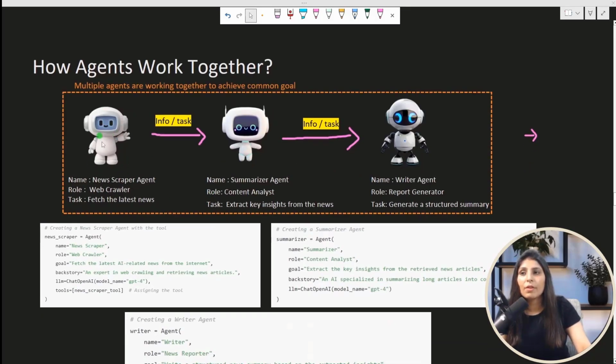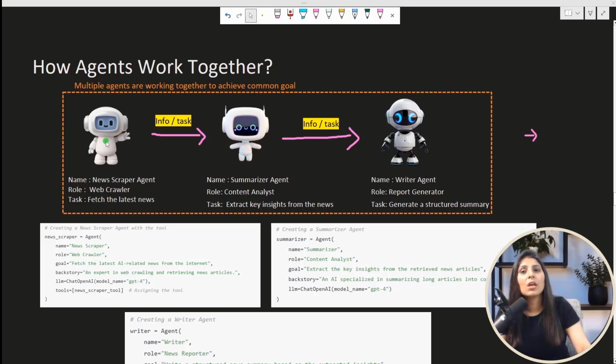So first we have this news scrapper agent. The name of the agent is this. Role is web crawler, meaning it will crawl the web. What is the task of this agent? It will fetch the latest news. Suppose this agent performed its task and fetched the latest news.